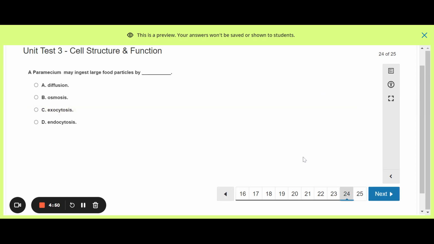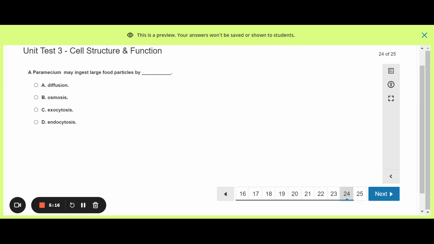Number 24, a paramecium may ingest large food particles by what? A paramecium is a single-celled protist, and it's going to bring in food particles. So we've got to think about bringing in. Diffusion, osmosis, exocytosis, endocytosis.